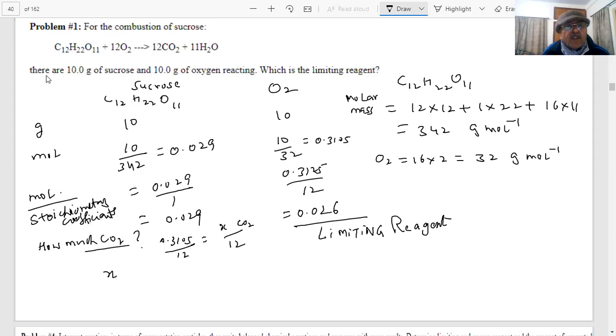So by this you can find the value of x. How much CO2 will be produced, student, in this case? Both are 12. 12 of this gives 12 of this. So x is equal to 0.3105 mole.